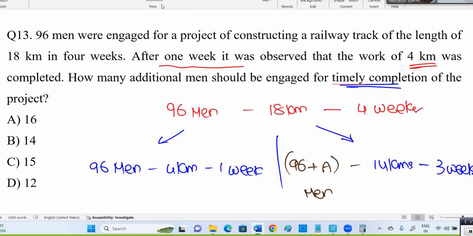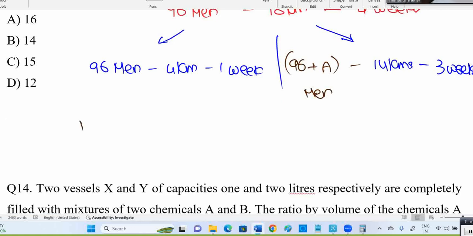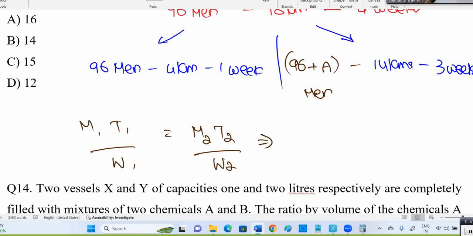See, you can analyze and you can do it in a normal process. There are two methods. I'll give one normal process. One is using chain rule. In chain rule concept, M1 T1 divided by W1 equals M2 T2 divided by W2. In time and work topic, you can go through the chain rule concept. There you can find all this. M1 T1 by W1 equals M2 T2 by W2. M means how many members are working. Okay, sir, formula I don't know.